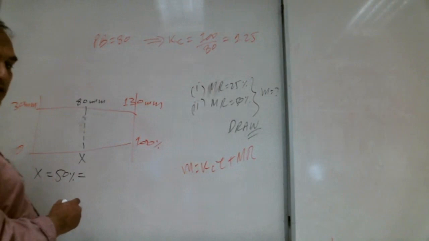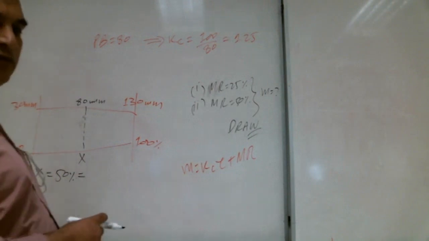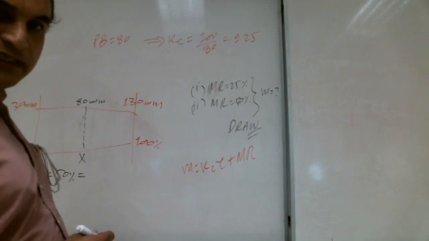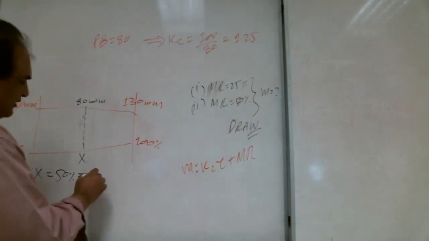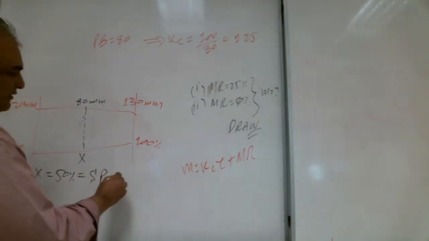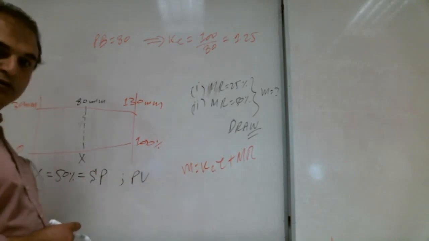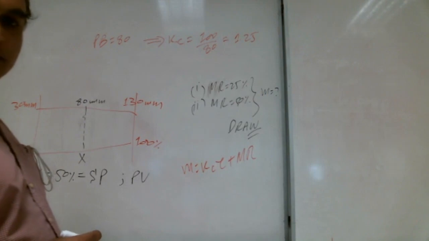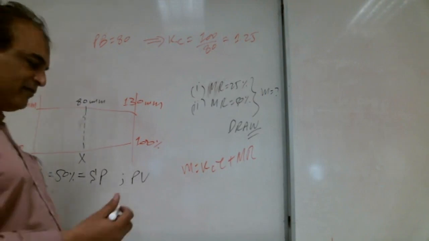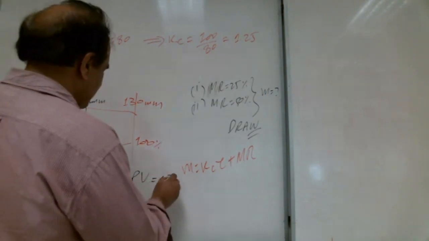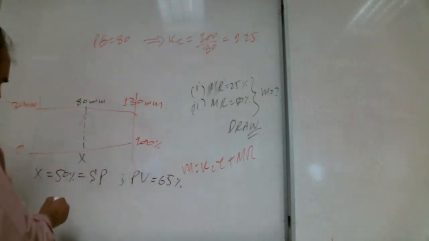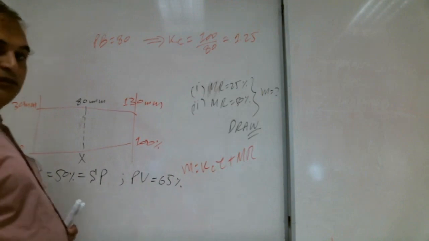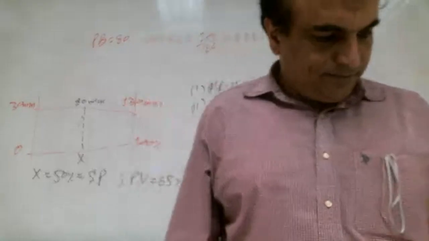Is it the set point or PV? What is it? Set point. Lots of brothers are writing set point. Very good. Okay, how much is PV? PV is how much, Shabab? 65%. Lots of brothers are writing 65%. That's good. So how much is the error? What is our error, Shabab?